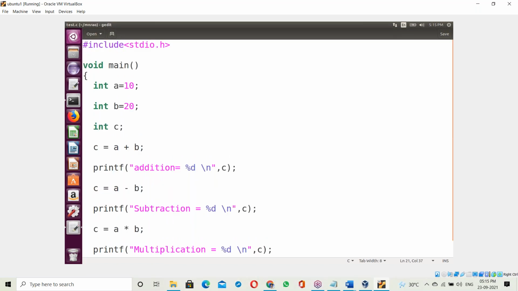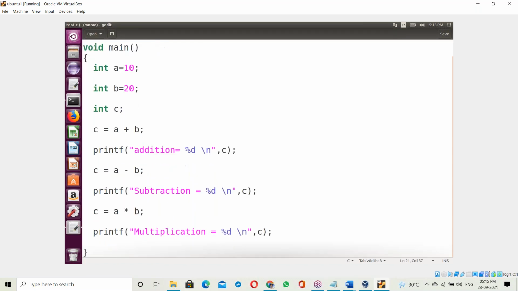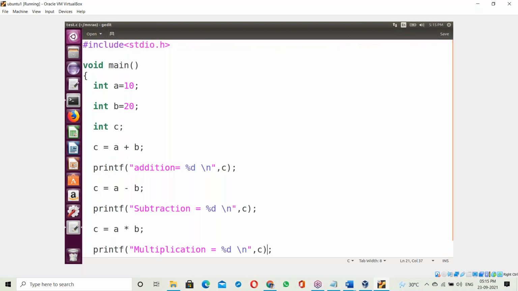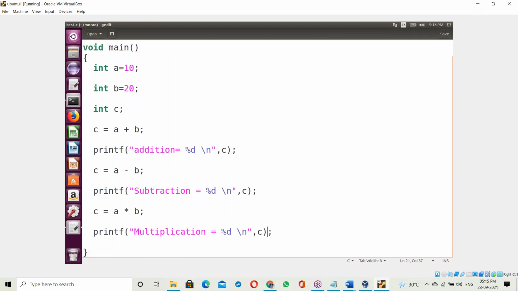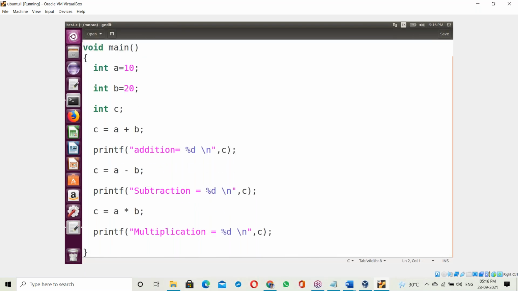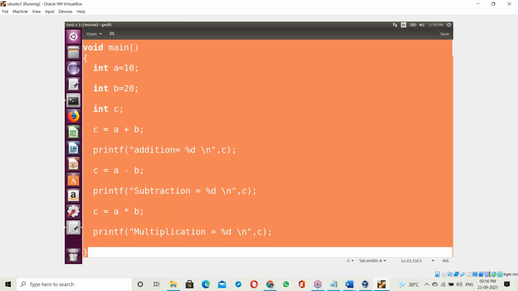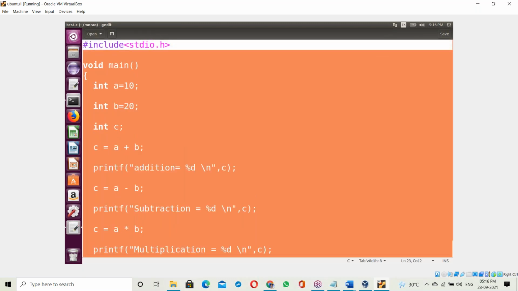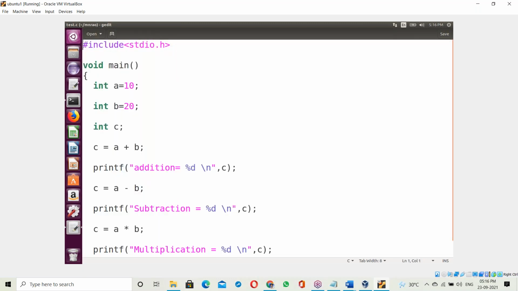So this is yesterday's program we discussed, right? This is our C program, and these are your codes. This is the C program code. Next, stdio.h is a header file.